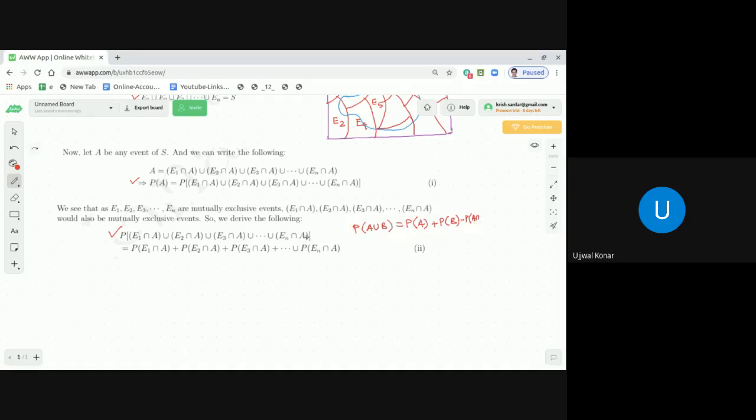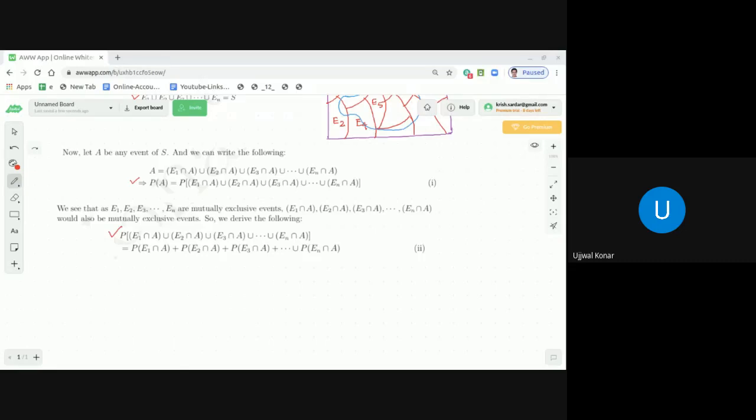That's what I wanted to say. So we get this equation 2, dear students, correct? I hope it is clear so far. Now, whatever values we get in equation 2, we are going to apply that in equation 1.